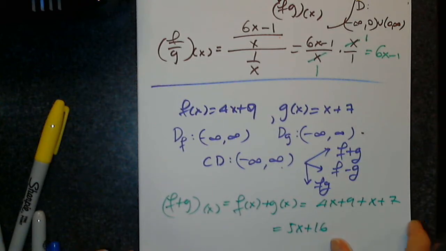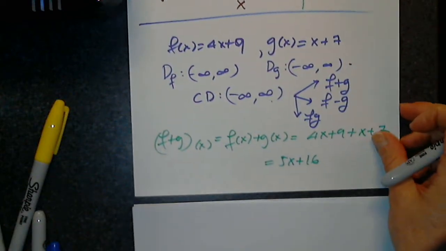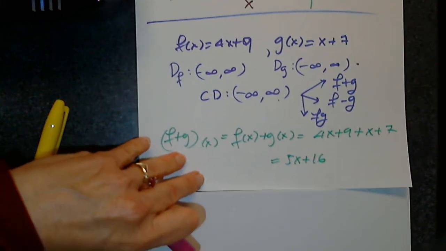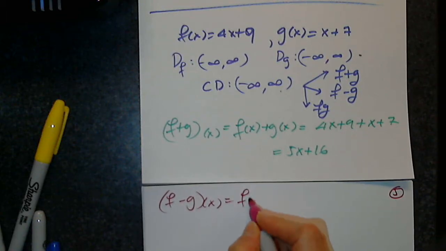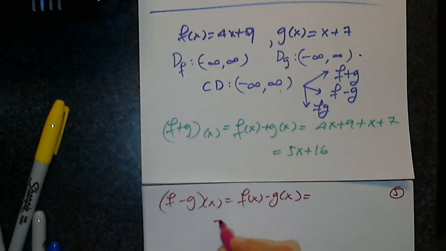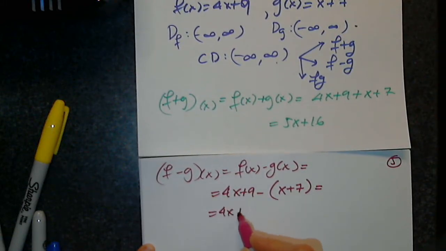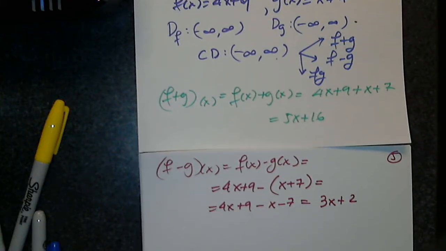Let's write f minus g of x equals f of x minus g of x, which is 4x plus 9 minus parentheses x plus 7. Make sure you distribute: 4x plus 9 minus x minus 7, which is 3x plus 2. We are just combining like terms.